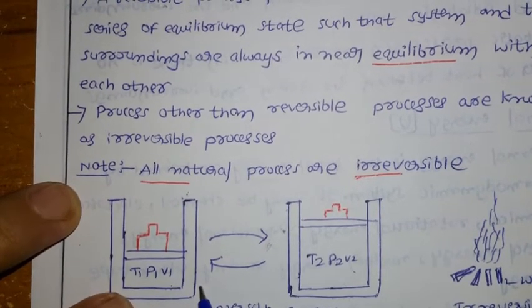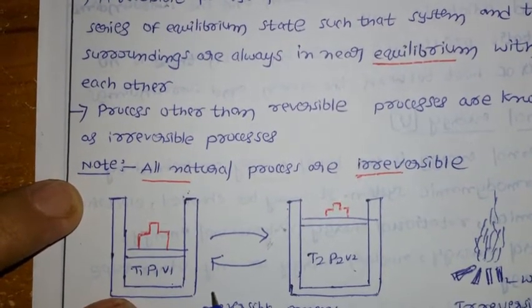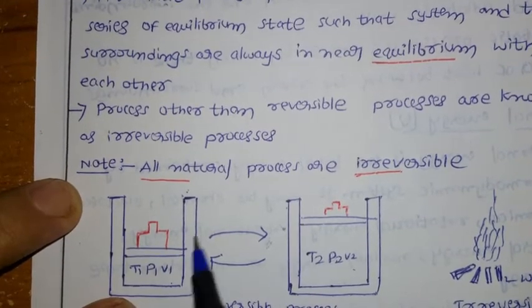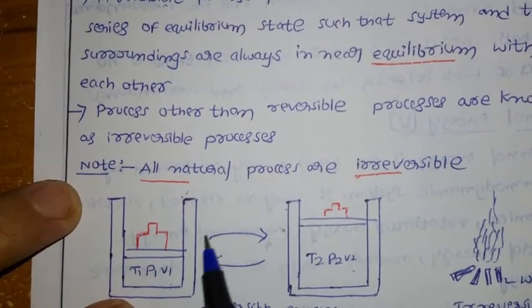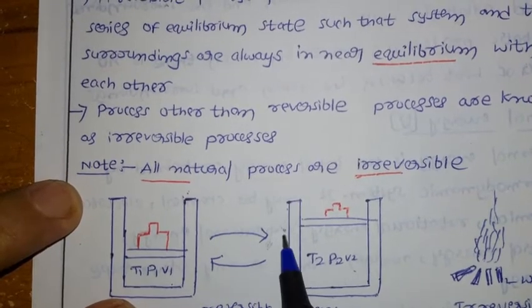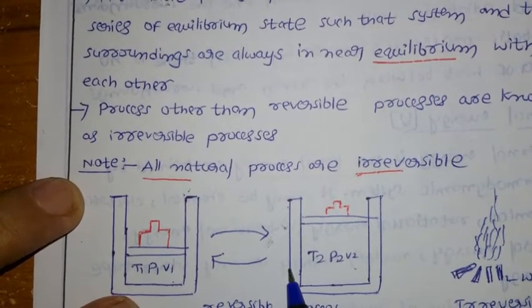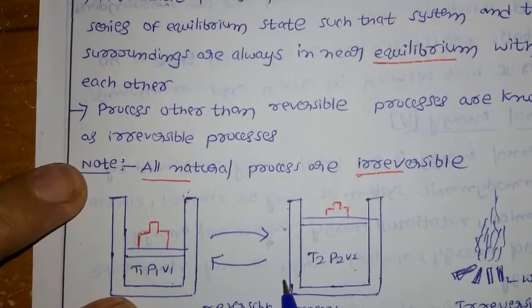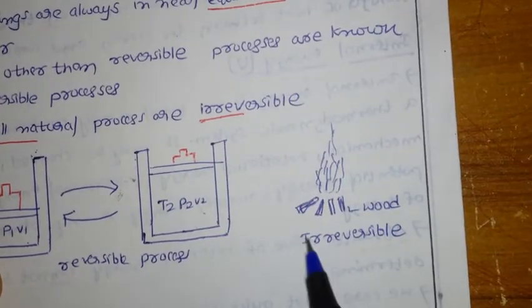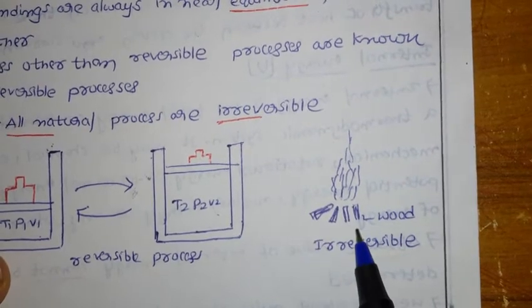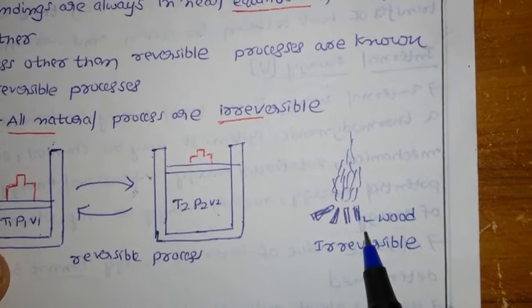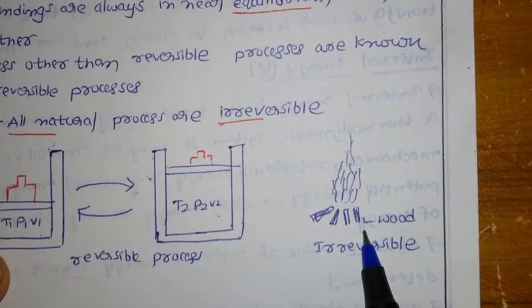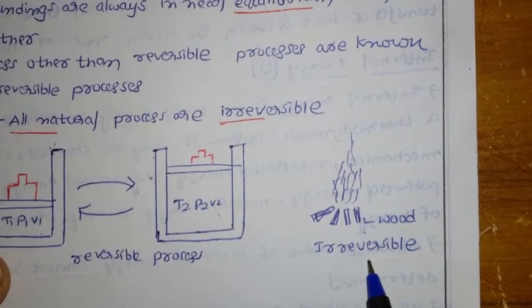So this type of reactions are called what? Reversible reactions. I mean, with small steps you can bring it to the same state again. This type of reactions are called reversible reactions. Now if you go for the irreversible, for example, burning of wood. Once the wood is burned, you know very well, you can't get the wood back. So it is an example of an irreversible process.